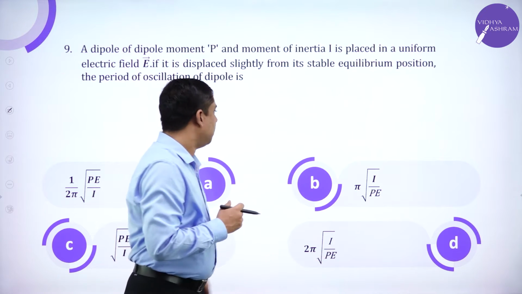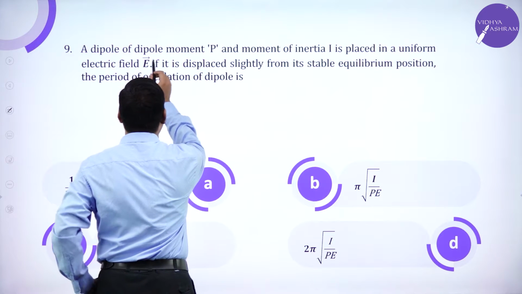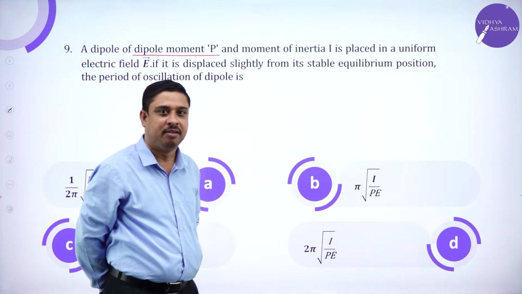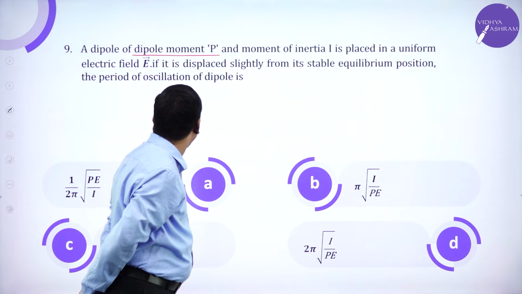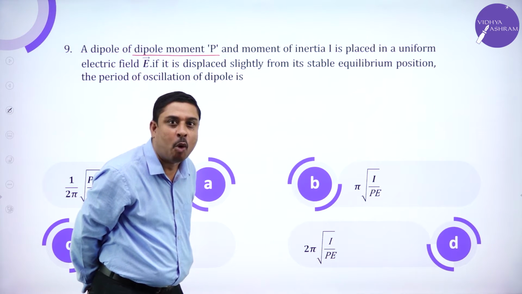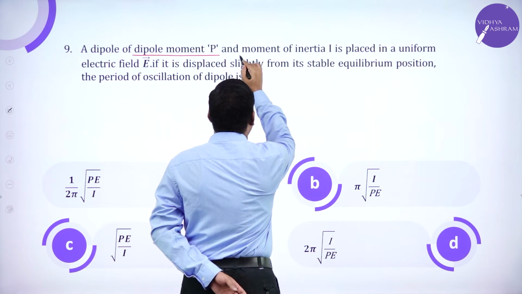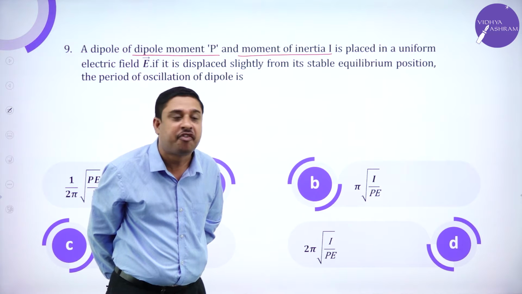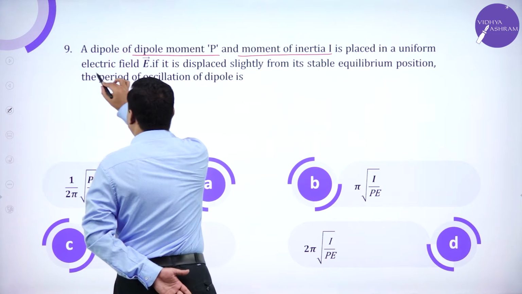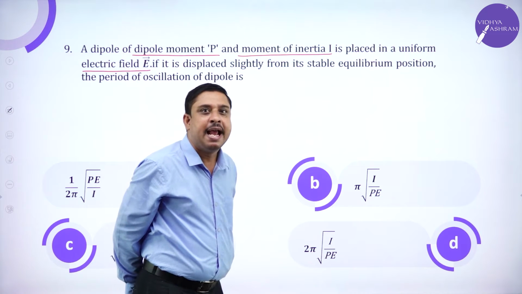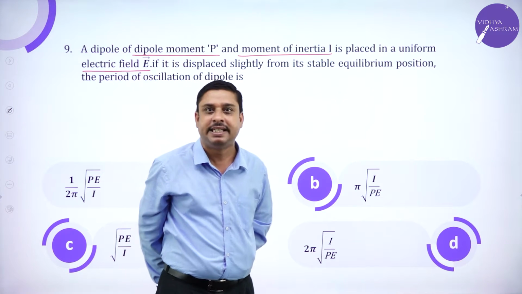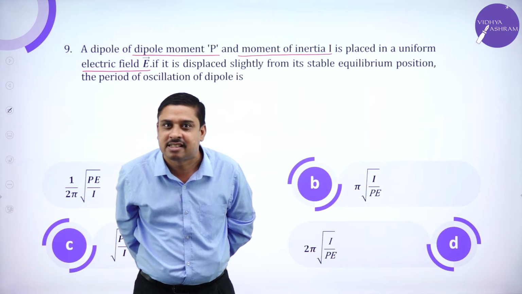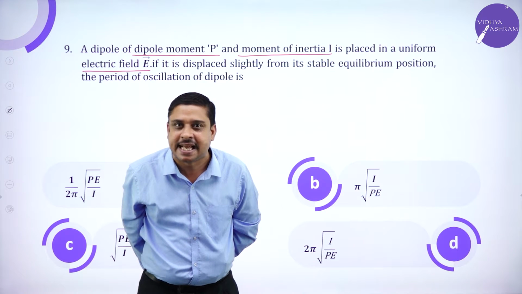Now, ninth one. There is a dipole of dipole moment P, and moment of inertia I, placed in a uniform electric field E. A dipole is two equal and opposite charges separated by a small distance.